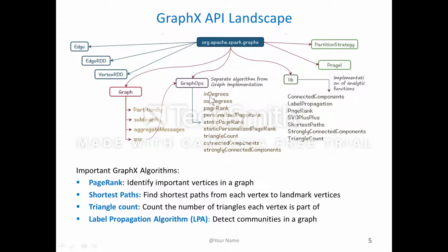You can measure for each vertex the degrees: how many edges are coming in and how many are going out, and the PageRank. You can do label propagation to identify communities, and you can do shortest path between vertices. You can do triangle count to see how many triangles each vertex is part of, which tells you the importance of the vertex.